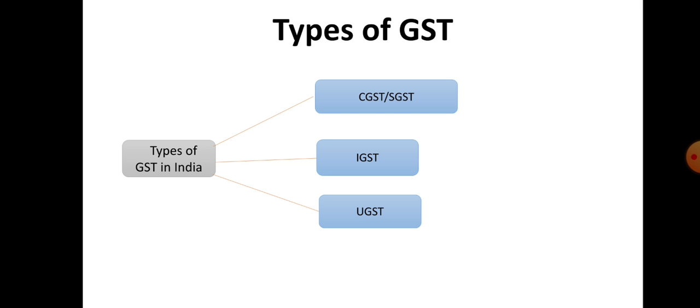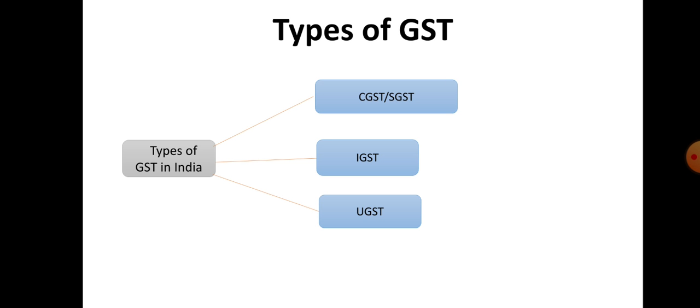The three categories of GSTs, that is the SGST, CGST, IGST, UGST. Since GST subsumed indirect taxes of central government, that is excise duty, service tax, customs duty, etc., and state government taxes like VAT, luxury tax, entertainment tax, etc., both the governments now depend on GST for their indirect tax revenue.